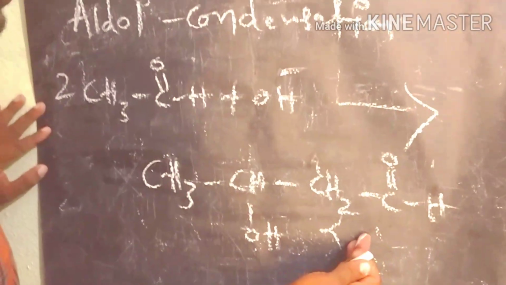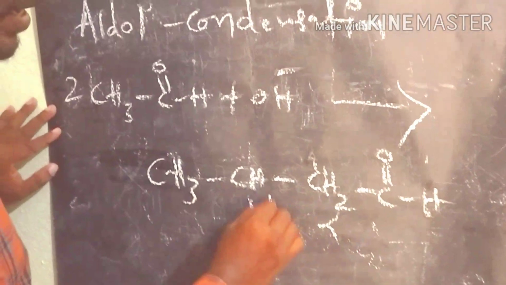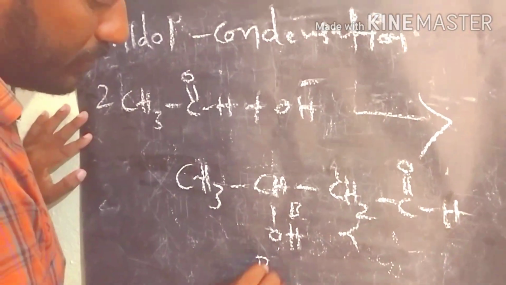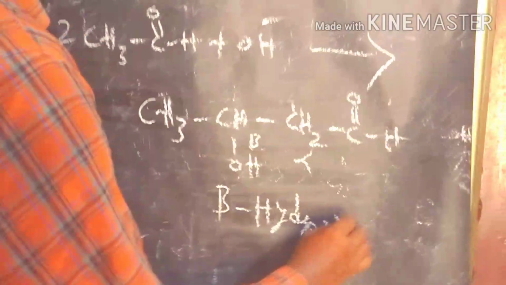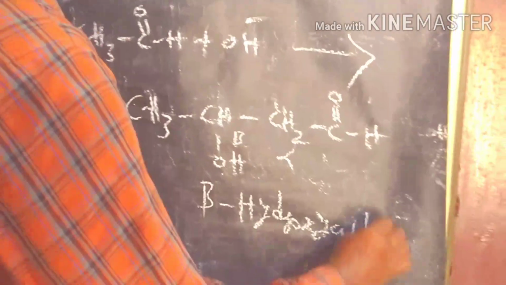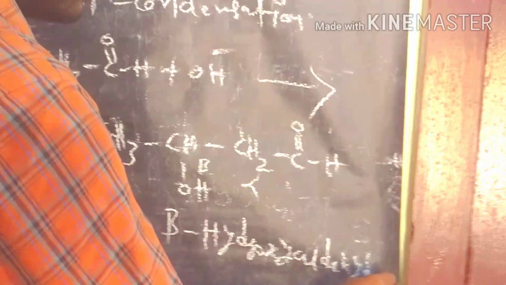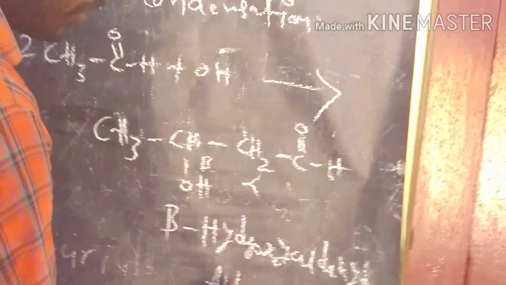This carbon adjacent to the carbonyl is alpha, the second carbon is beta. This we call a beta hydroxy aldehyde. So generally we call it an aldol.